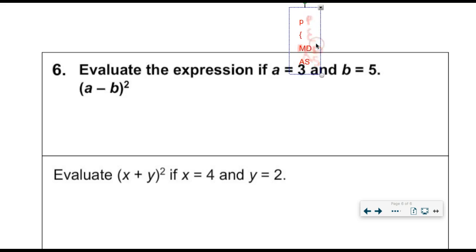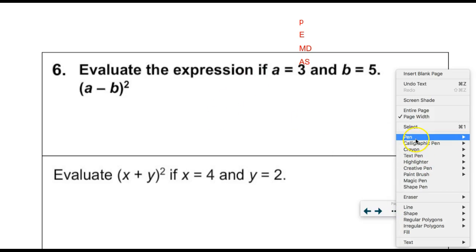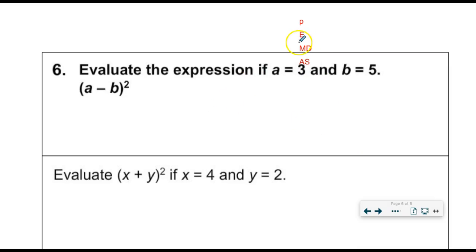Multiplying and dividing, which we'll get to later. Whoops, sorry about that. Multiply and divide go in order from left to right. In other words, whichever one I come to first in the problem, I will do first. Same thing with addition and subtraction. It does not mean always add before you subtract. That's not what it means. It does not mean always multiply before you divide. It means whichever comes first from left to right.